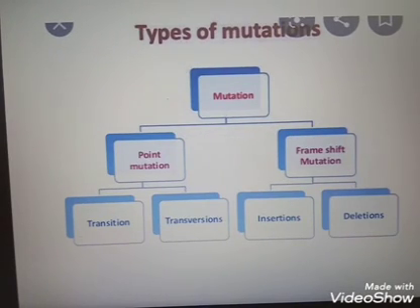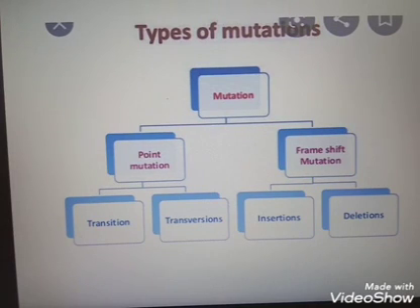Clear it is. So we discussed PKU as an example for point mutation, and one more example for point mutation is sickle cell anemia. We will discuss sickle cell anemia in our next classes. Just from the name, sickle cell anemia is also an example of mutations. And we know that mutations lead to different types of tumors or cancers. So mutation is very, very important.